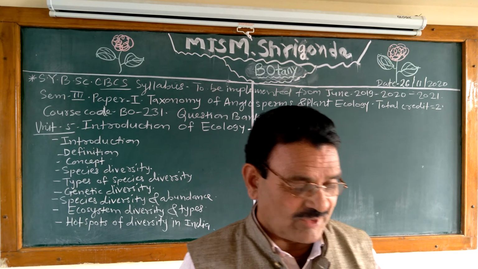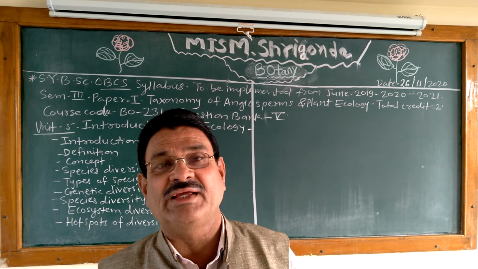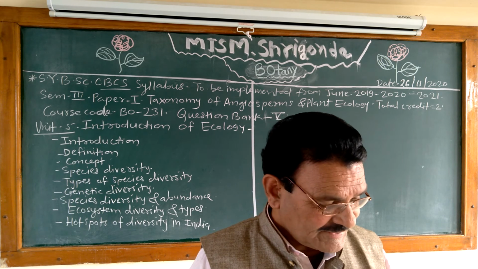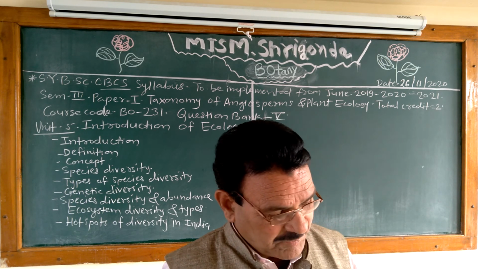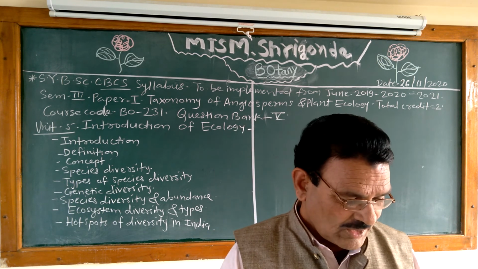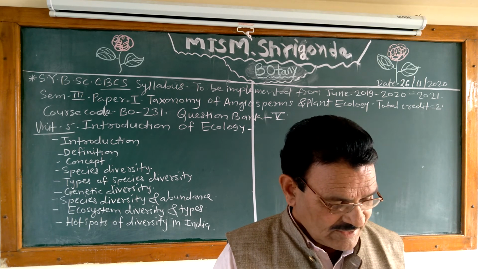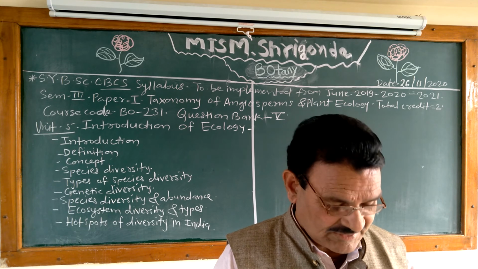Then importance value index, that is, what is the long form of IVI, importance value index. Then point centered method: who developed the point centered method? Cottam and Curtis in 1956 developed the point centered quarter method.